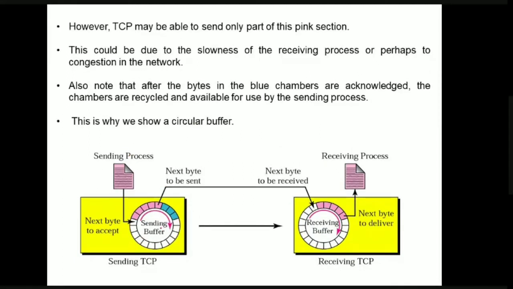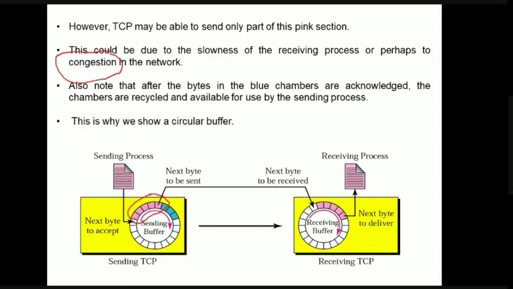Now if you observe, the TCP is going to send its information only in the pink part, isn't it? So this part is the one which the sender process is yet to send to the receiver. So why is it able to send only this particular part? Because in later discussions we'll be discussing some problems in the network called congestion.